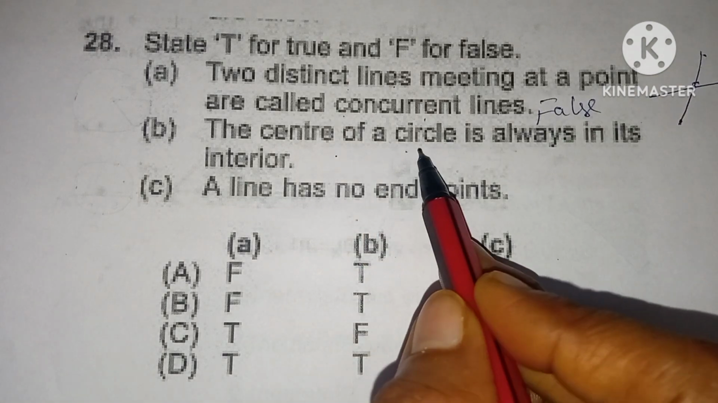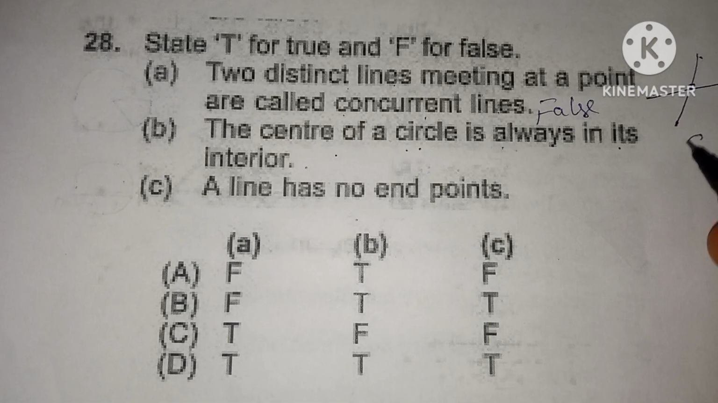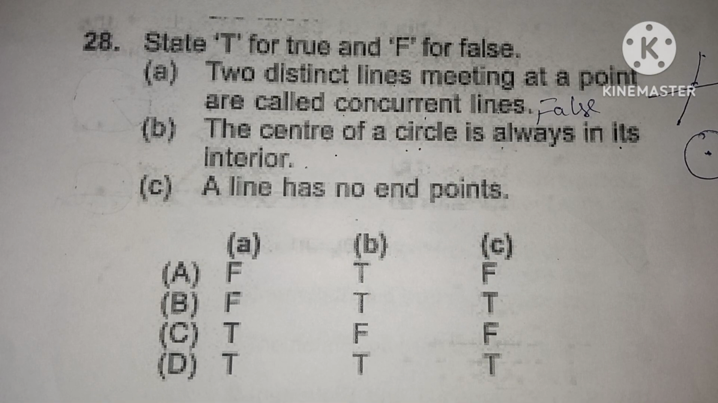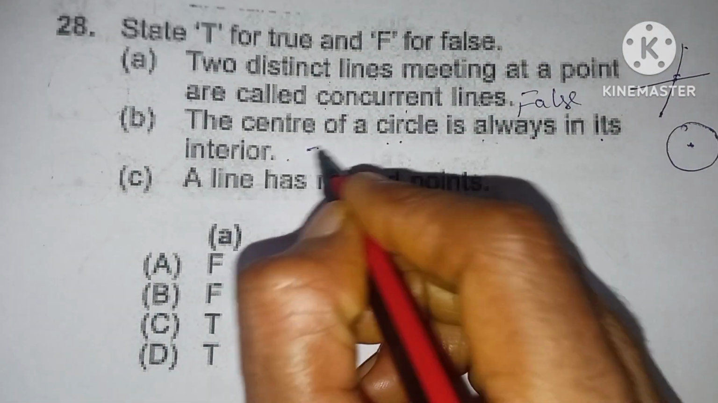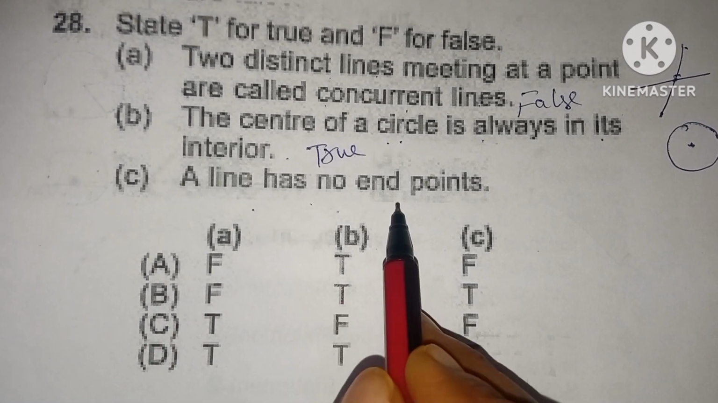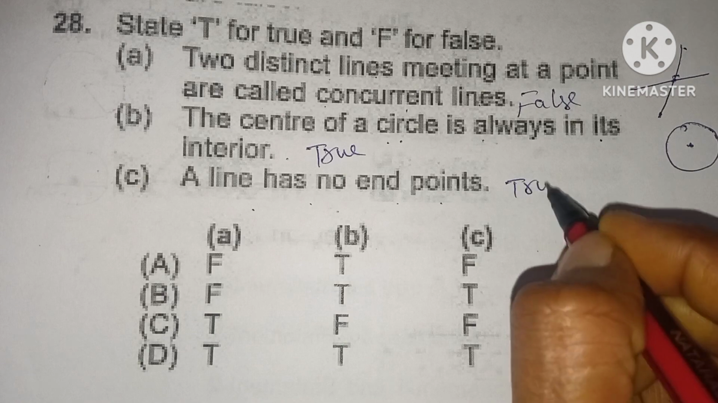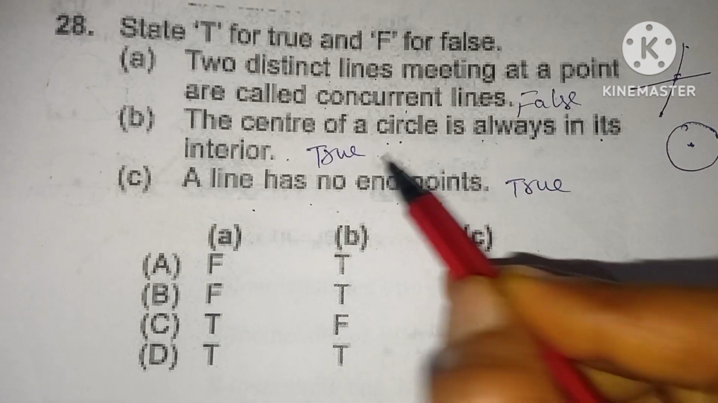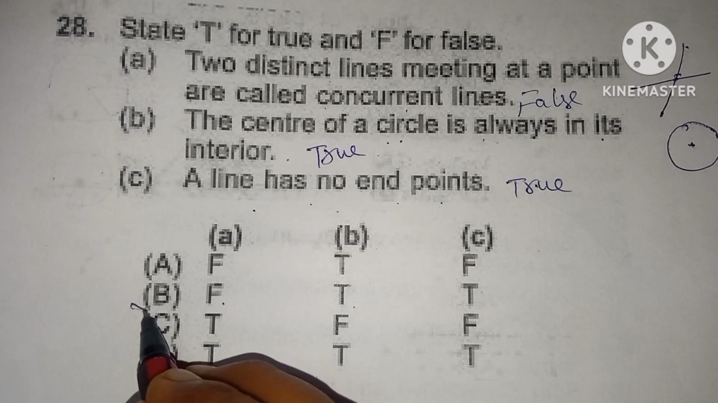The center of the circle is always in its interior. Yes, the center of the circle lies in the interior of the circle. So this is the true statement. A line has no endpoints. This is also a true statement. So false, true, true. Option B is the correct one.